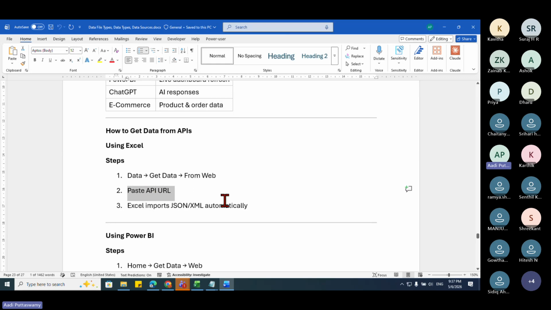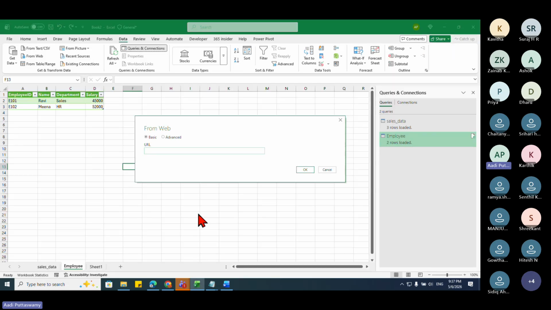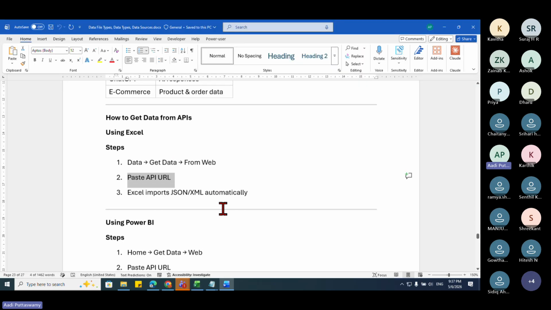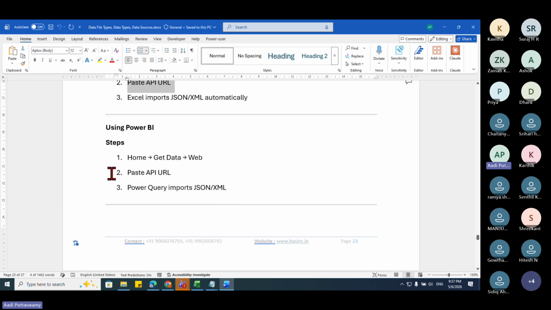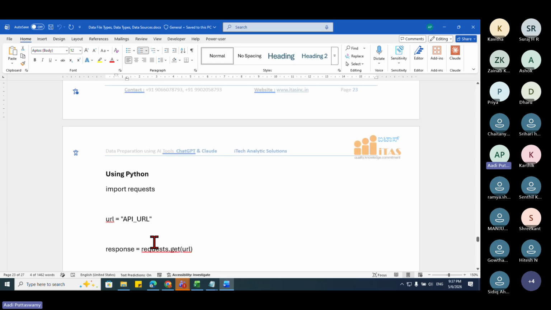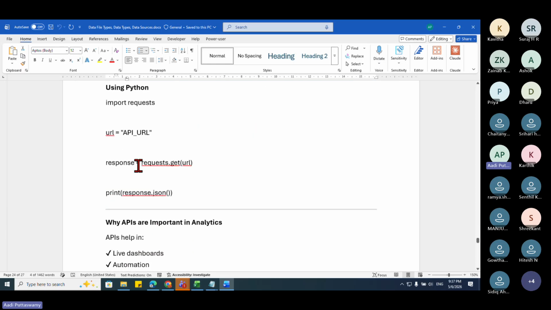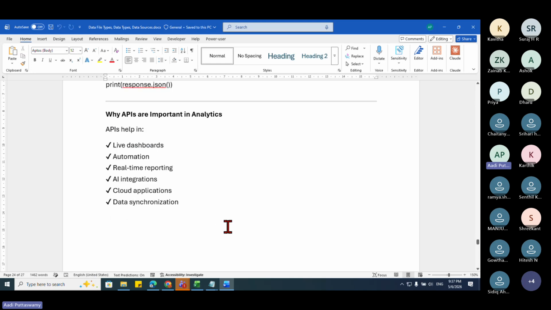So Excel imports JSON or XML automatically. Say for example, now if you go here, I just paste some website address. Okay, I had one website, but it's giving some authorization problem. So let's not do that. In Power BI also we have this get data, and say web, and I'm pasting that URL. So there we can use this. In Python, we can directly go and connect to the APIs as well. Okay. So why are APIs very important, especially for AI and analytics.